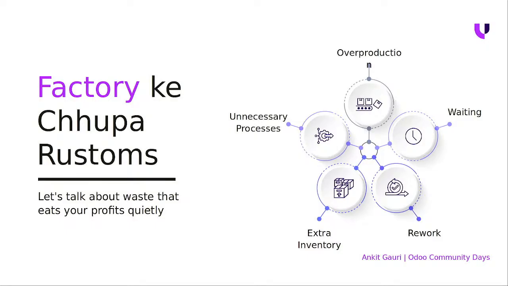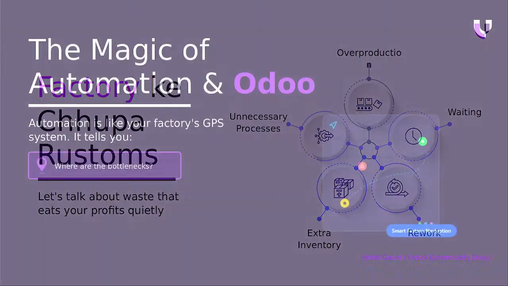Then there is waiting: goods are waiting because the supplier is not able to complete the delivery or fulfillment of the raw materials on time. Then there is the possibility of rework, where some workers might not have followed the instructions that should be followed on the production line, which leads to delays, financial problems and cash flow issues. These are the hidden challenges everyone faces in production lines. Now, how can we overcome these challenges?